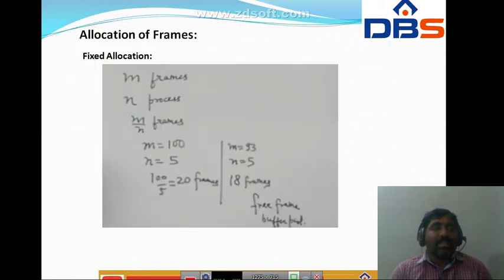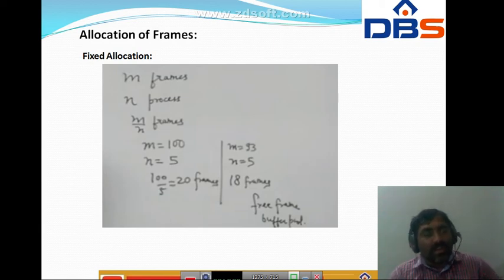So these are the three page replacement algorithms. Next topic is allocation of frames. In allocation of frames, each process needs a minimum number of frames, whereas the maximum, of course, is the total frames in the system. Two major allocation schemes are there: the first one is fixed allocation, and the next one is proportional allocation.